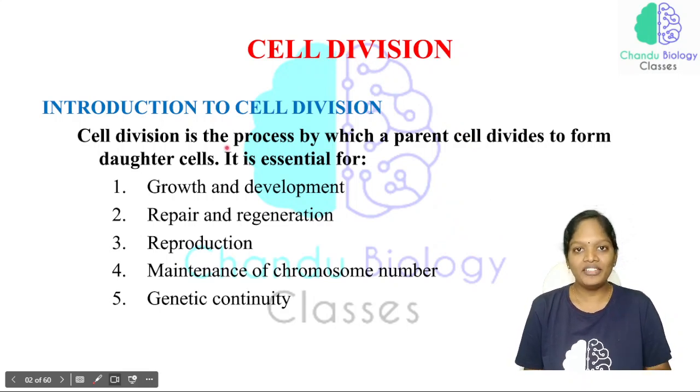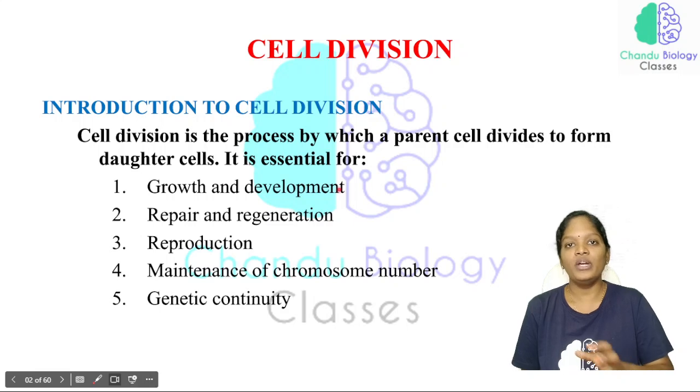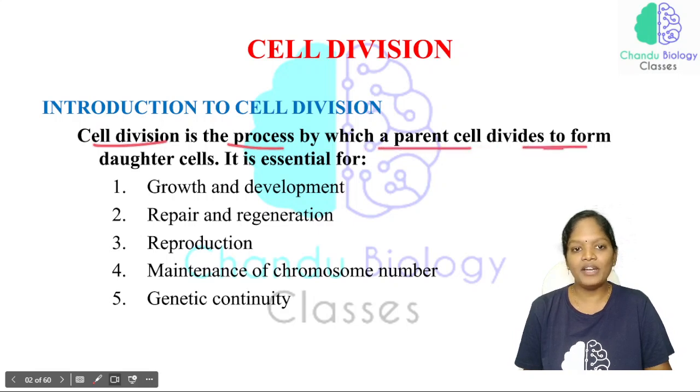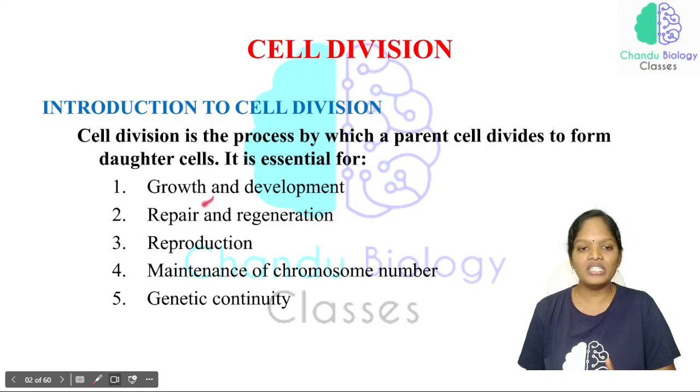So how can we define the word cell division? Here one cell is going to divide into 2 cells or 4 cells. In what way is one cell divided into different daughter cells? See here, cell division is a process by which a parent cell divides to form daughter cells. And why does one cell have to divide into daughter cells, and what are the essential characters of cell division? See here, the first one is cell growth and development.